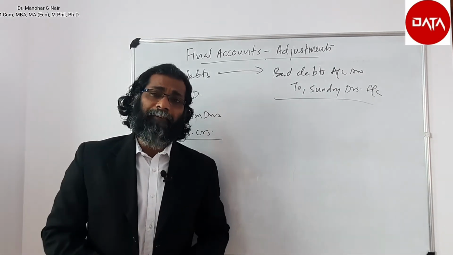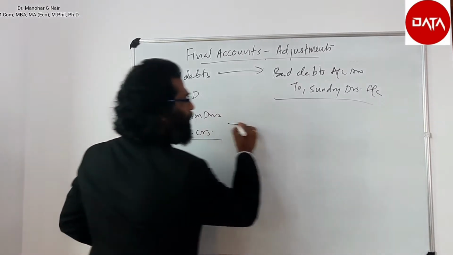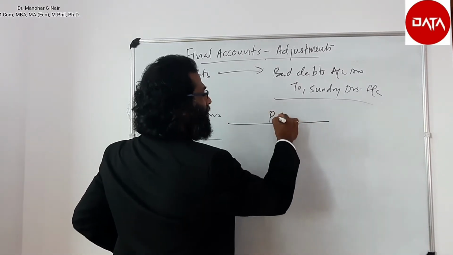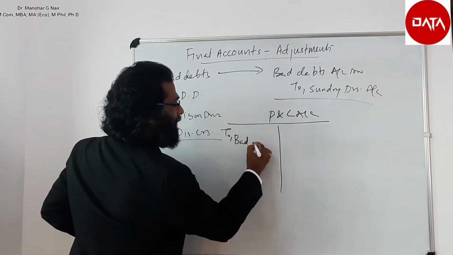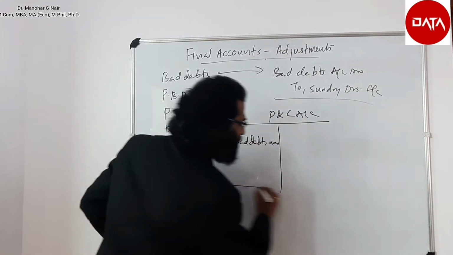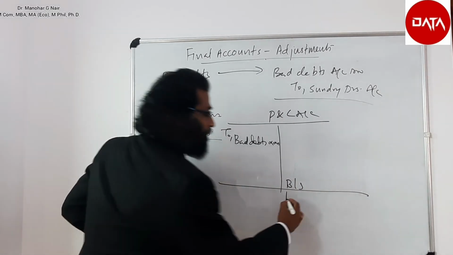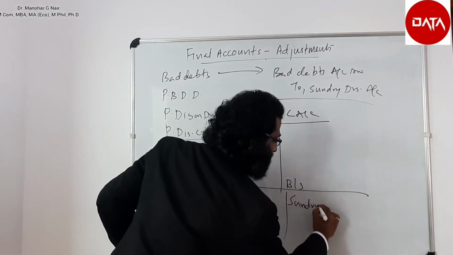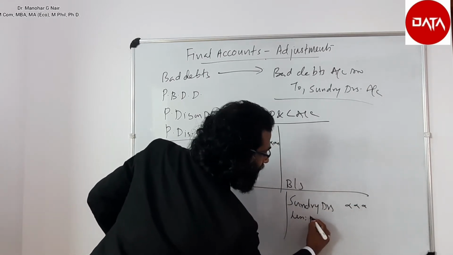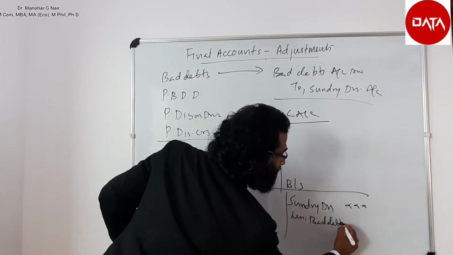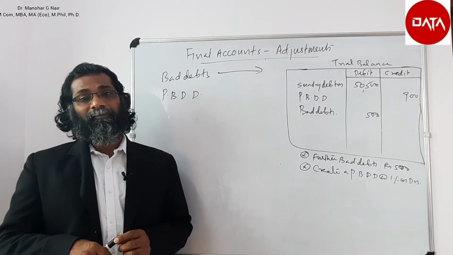What is the twofold effect in the profit and loss account and in the balance sheet? In the profit and loss account, it should be written in the debit side of the P&L account under the name bad debts. And in the balance sheet, asset side, from sundry debtors, the extent of the bad debt has to be deducted. So dear friends, bad debt is the loss to the business.